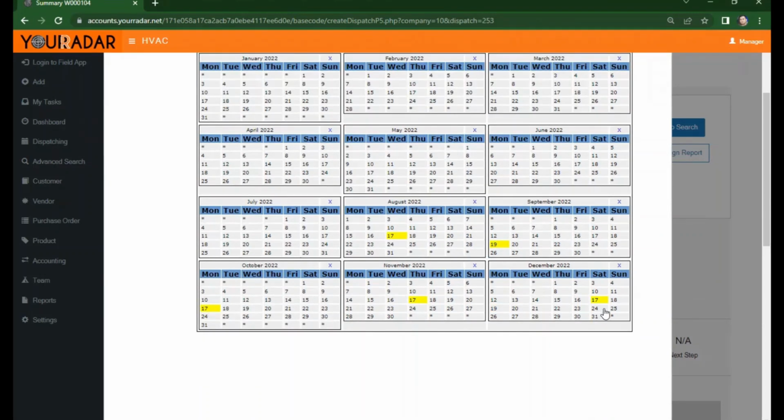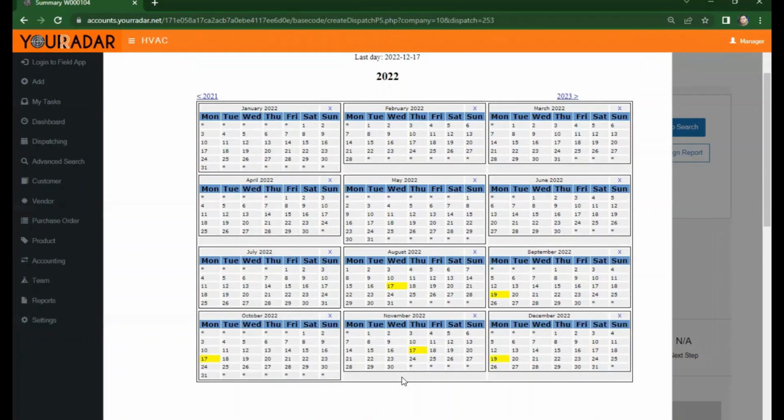Also here, December 17 falls on a Saturday. Click that to lift the schedule and we can put it back on Monday, December 19. We're now done scheduling the job.